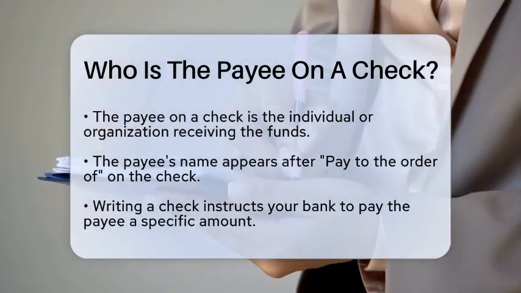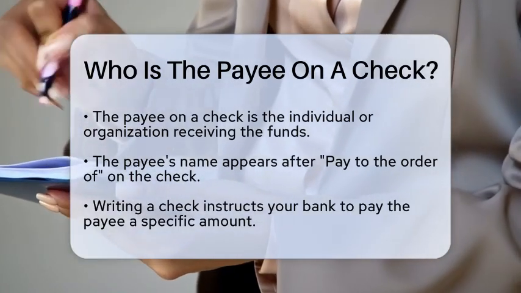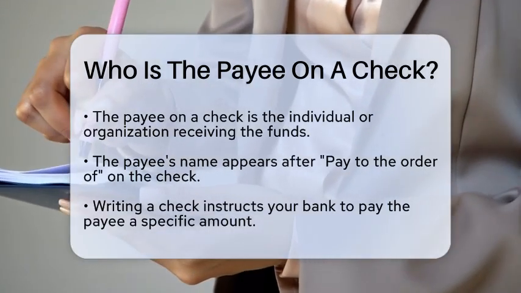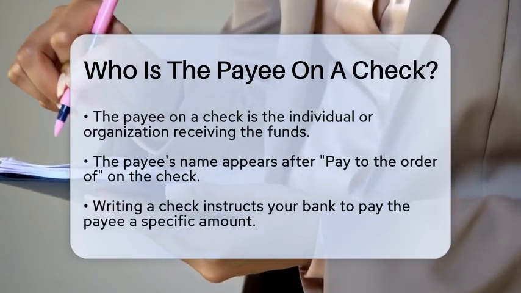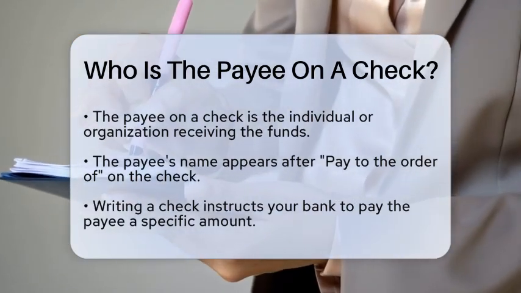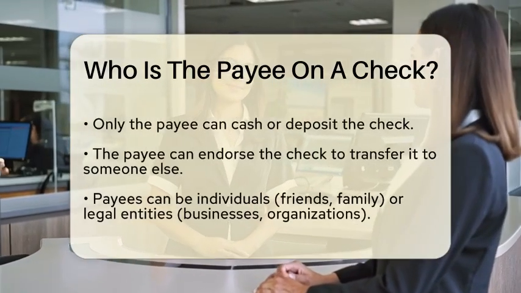This is the person or entity who is designated to receive the funds. You will typically find their name right after the phrase, "pay to the order of," on the check. When you write a check, you are essentially instructing your bank to pay the payee a specific amount of money. This means that the payee is the only one authorized to cash or deposit that check.